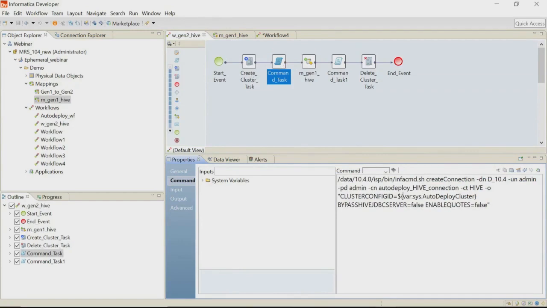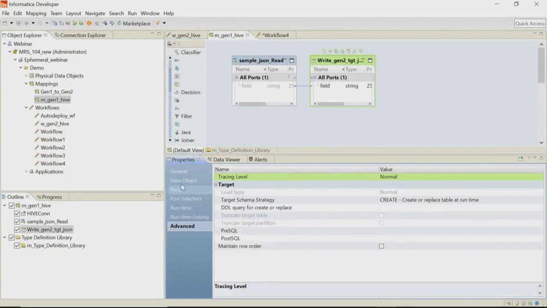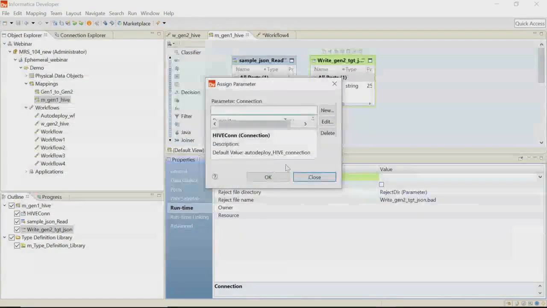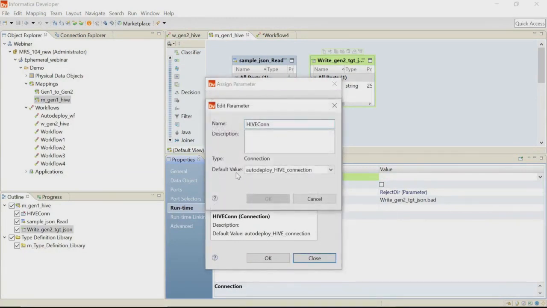I have a command task with this command to create a connection, and the name of the connection is auto_deploy_Hive_connection. So we need to go to the mapping, click on the Hive target, go to the runtime properties, and here we need to assign a parameter. The parameter is already created. The name of the parameter is Hive connection, and the value is the name of the connection that you have created using command line.